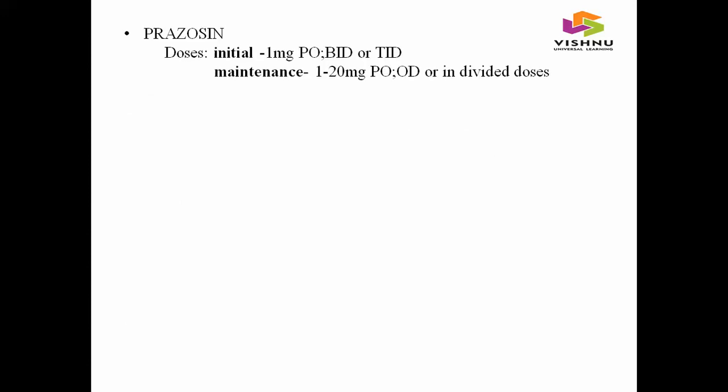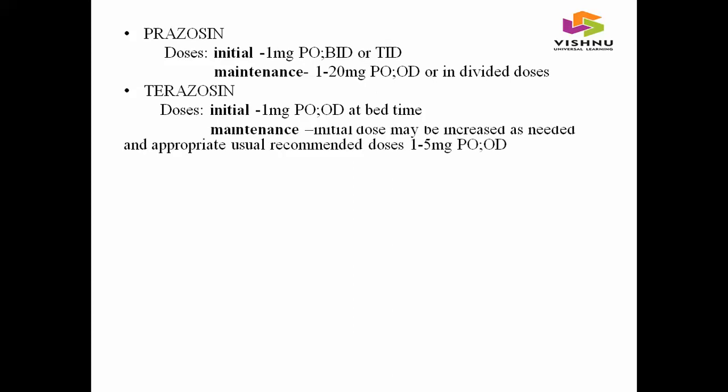Coming to the doses of prazosin, initial dose was 1 mg per oral, BID or TID, twice daily or thrice daily. Maintenance dose was 1 to 20 mg per oral once daily or in divided doses. And coming to the dose of terazosin, initial dose was 1 mg per oral once daily at bedtime. And coming to the maintenance dose, the initial dose may be increased as needed, and the usual recommended dose was 1 to 5 mg per oral once daily. And coming to the maximum dose of terazosin, 20 mg per day.